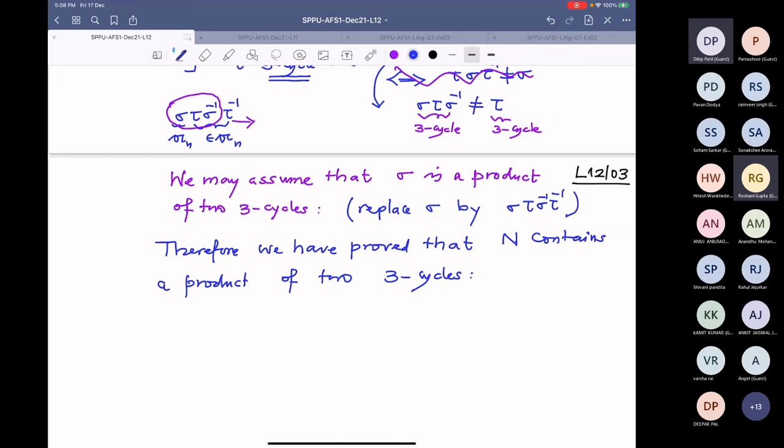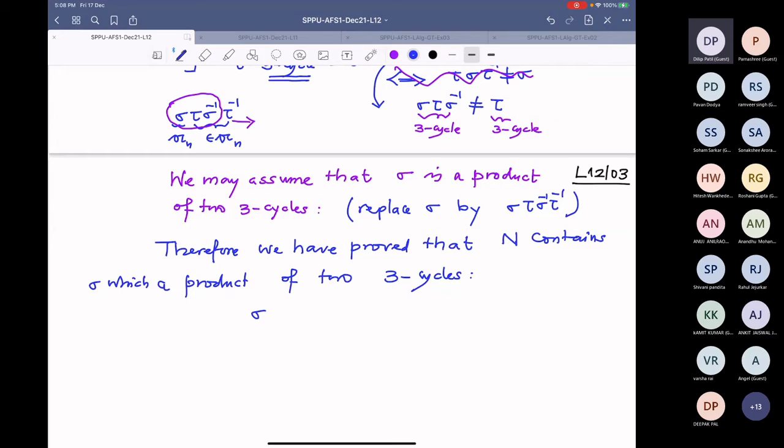So what do we want to prove? I am calling it sigma. So we have proved that N contains sigma, which is a product of 2 3 cycles. Now, what can sigma be that I want to analyze? We want to prove that it contains a 3 cycle, but I know it contains a product of 2 3 cycles.